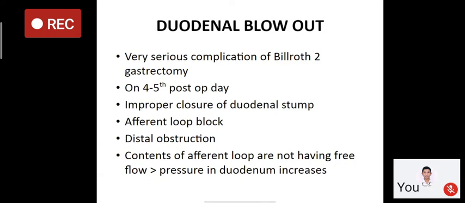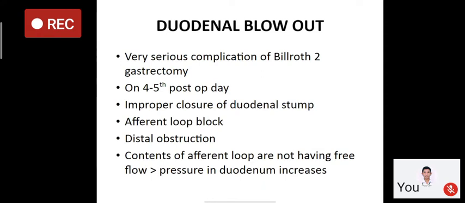Due to these problems, the content will collect in the afferent loop, in the duodenal part, and will not have a free flow, so there will be an increase in pressure in the duodenum. Due to the increased pressure, there will be a blowout of the anastomosis or the closure of the duodenum, so there will be leakage of bilious content into the peritoneal cavity.